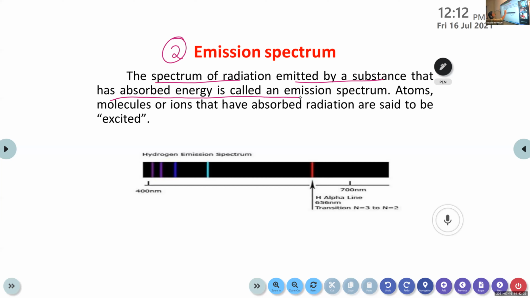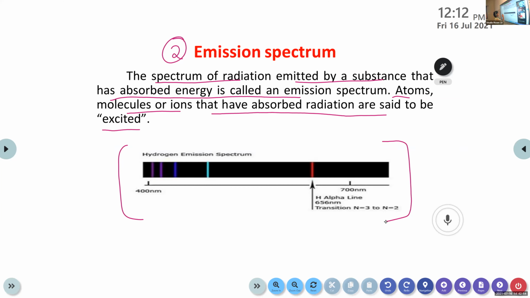Atoms, molecules or ions that have absorbed radiation are said to be excited, and they show this emission spectrum. And this is the model of the emission spectrum.